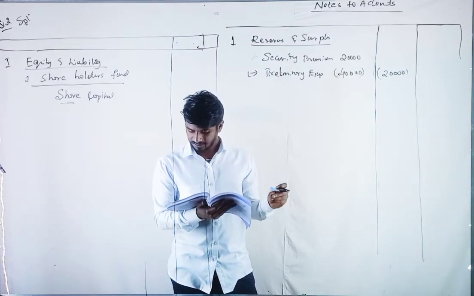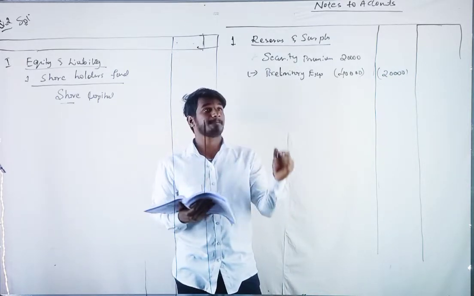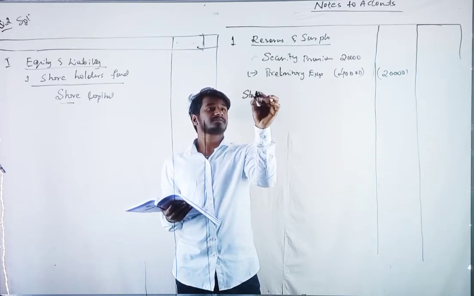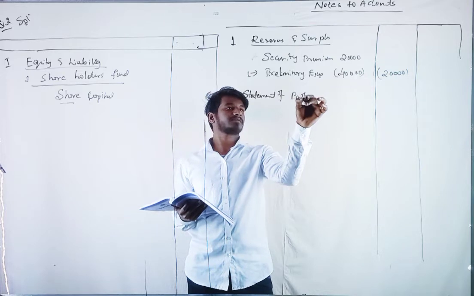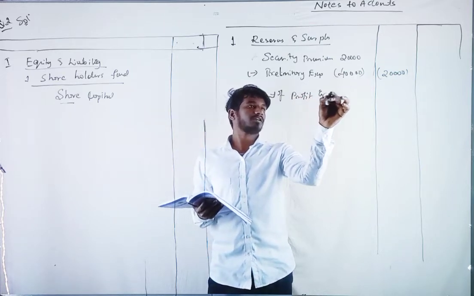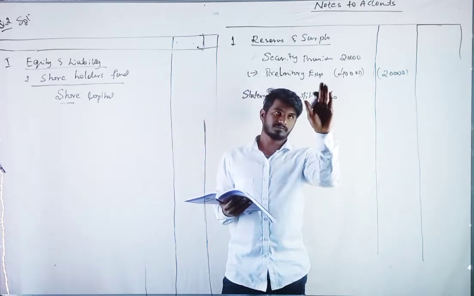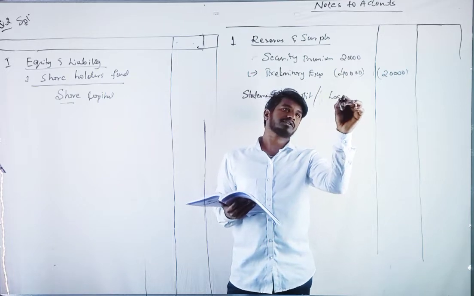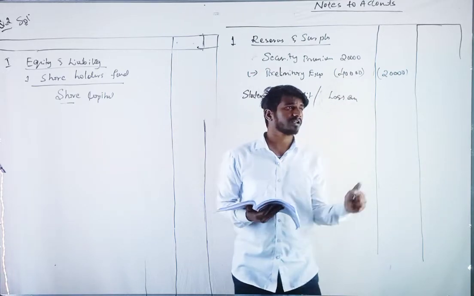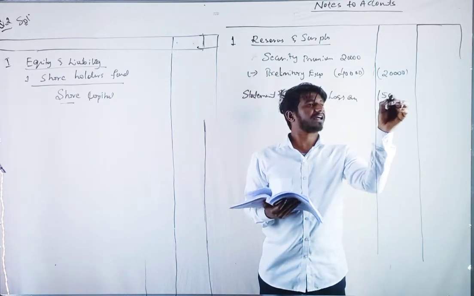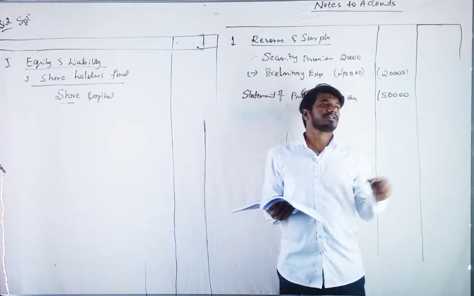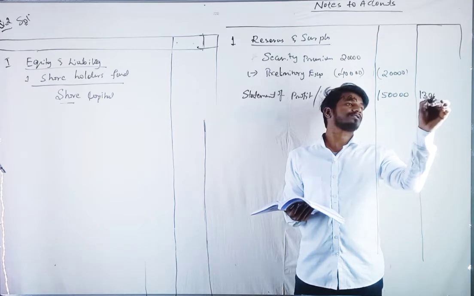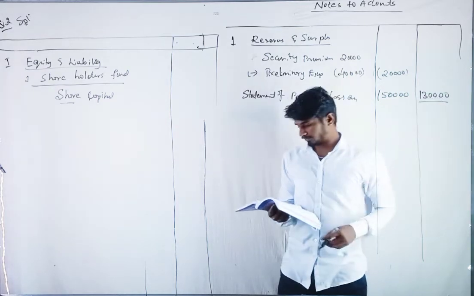Next, we have statement of profit or loss account. How much have they given? 1,50,000, and 1,50,000 minus 20,000 is 1,30,000 in the outer column.